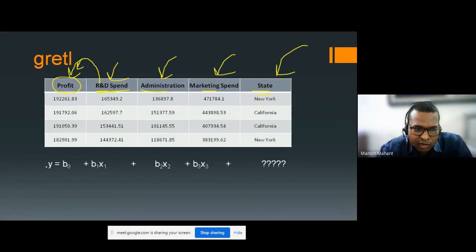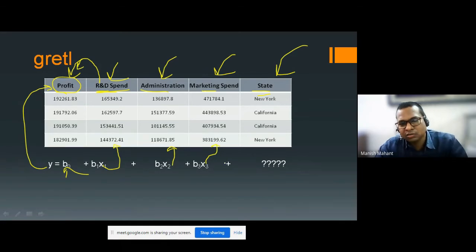So Y is what? Y is this profit. The constant value can be anything. X1 is this R&D variable. X2 is Administration. X3 is Marketing spend, whatever marketing is done.